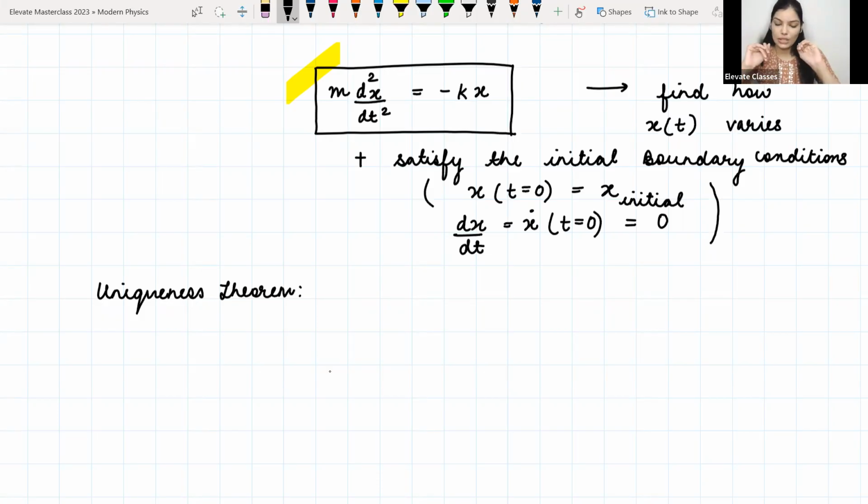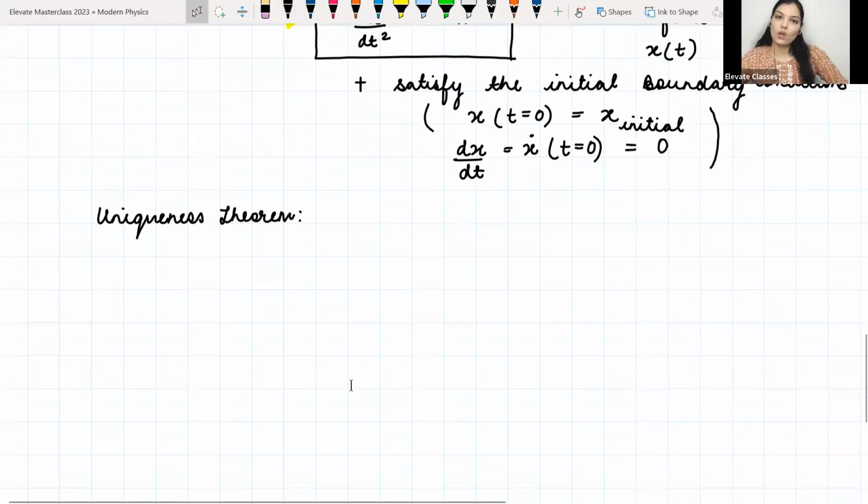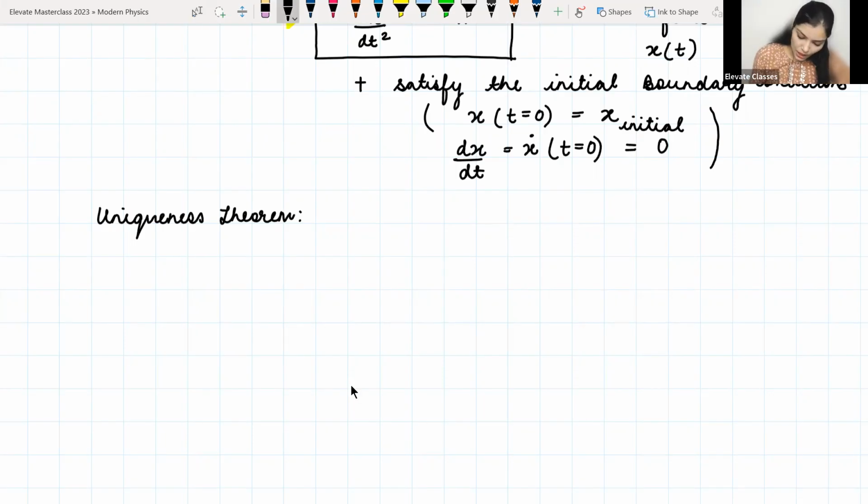Okay, so this is what the uniqueness theorem says. Now, we know that usually, if there is a spring-mass system and I release the spring, I have a certain notion, I've seen it maybe sometimes, that it is going to do some back and forth motion. So the solution that we are going to guess is going to be a sinusoidal sort of solution. So let us say the solution I guess, let us write a general solution.